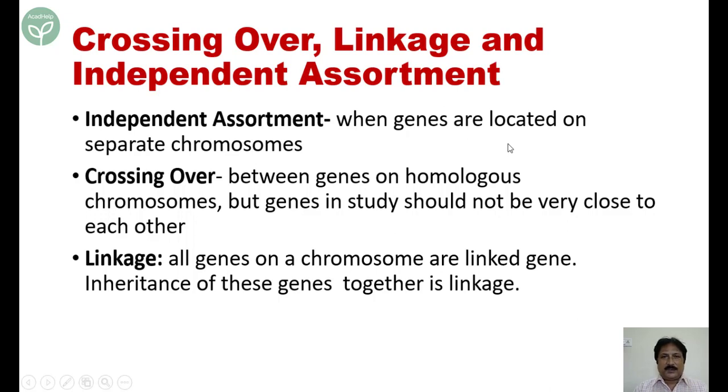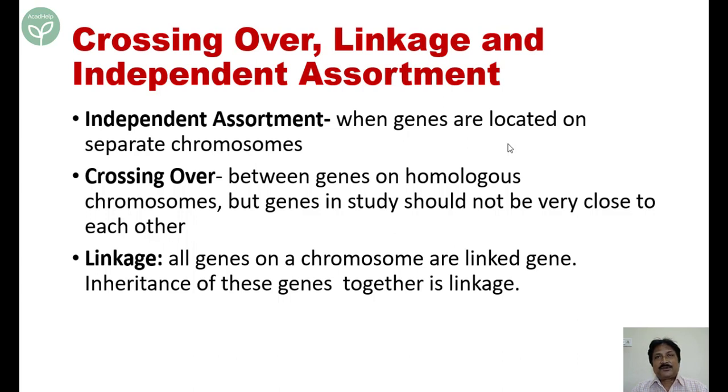So now before we end this discussion, let me remind you of certain things. Three terms are very important. One is independent assortment. In Mendelism, we have studied that when genes are located on separate chromosomes, they assort independent of each other. And when they assort independent of each other, certain recombinants do occur.